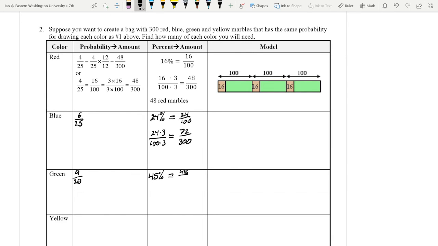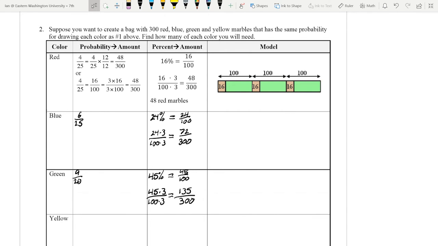45% is 45 over 100. Multiply top and bottom by 3. So we have 45 times 3 divided by 100 times 3. Well, 45 times 3: 40 times 3 is 120, and 5 times 3 is 15. So we're going to get 135 over 300.